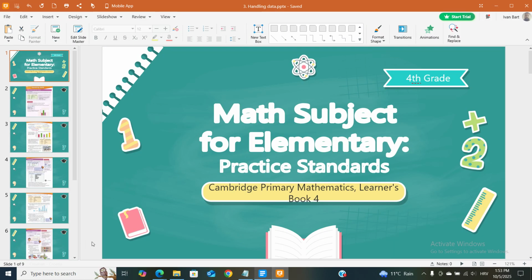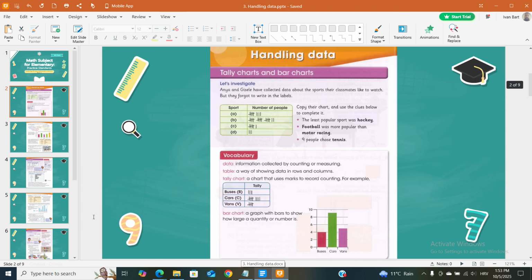Cambridge Primary Mathematics, Learner's Book 4. Handling Data. Tally charts and bar charts. Let's investigate. Anya and Giselle have collected data about the sports their classmates like to watch.